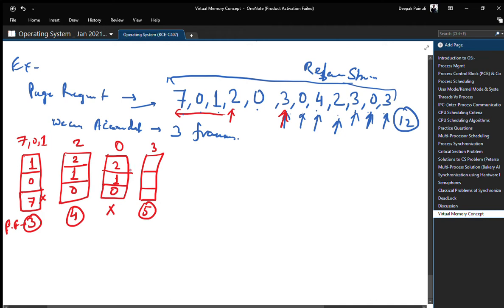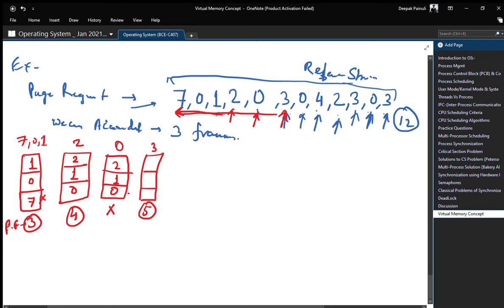And according to LRU, which page will be replaced? 0, 1 or 2? We look backward. Which page? 0. 0 is used recently, so we cannot replace it, right?